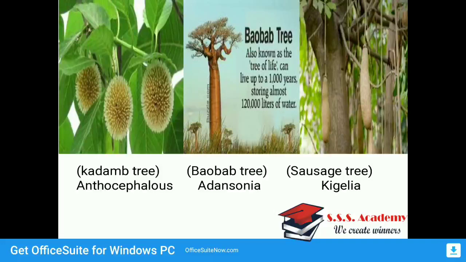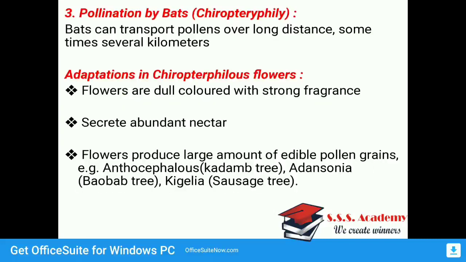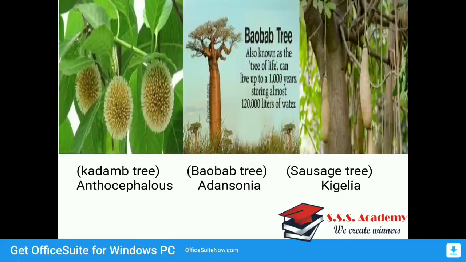All of them are pollinated by bats, and therefore the adaptations required are: they are dark colored with a strong fragrance, they secrete abundant nectar, and flowers produce a large amount of edible pollen grains. And these are the three trees which are pollinated by bats.